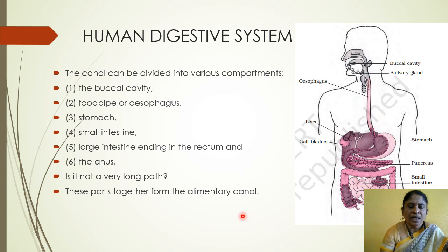Is it not a very long path? These paths together form the alimentary canal. All these paths, from mouth to anus, are called the alimentary canal. These are the parts of the digestive system.